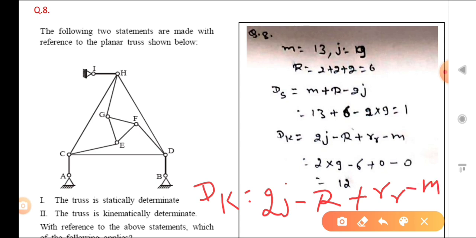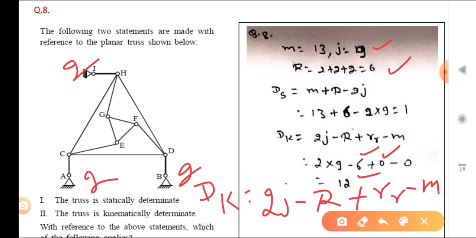Okay, so now you can see there. How many? Here it is also not mentioned, so we are assuming that all the members are extensible members. You can see J is how much? 9, and R is 6. You can see pin joints are there, so 2 plus 2 plus 2. So total reaction R is how much? 6. When you put that in, there is no hybrid joint, so RR is 0.